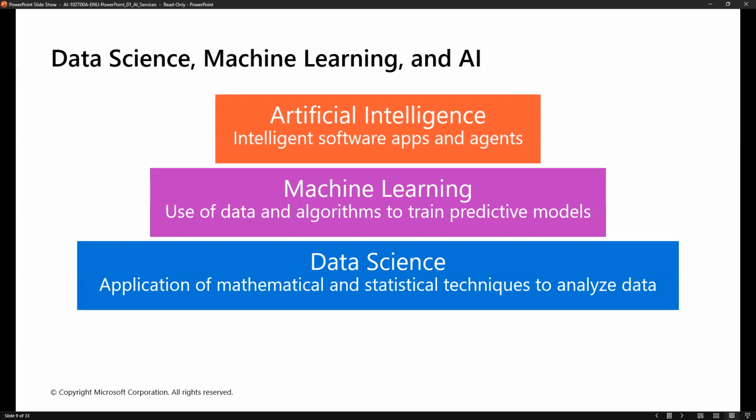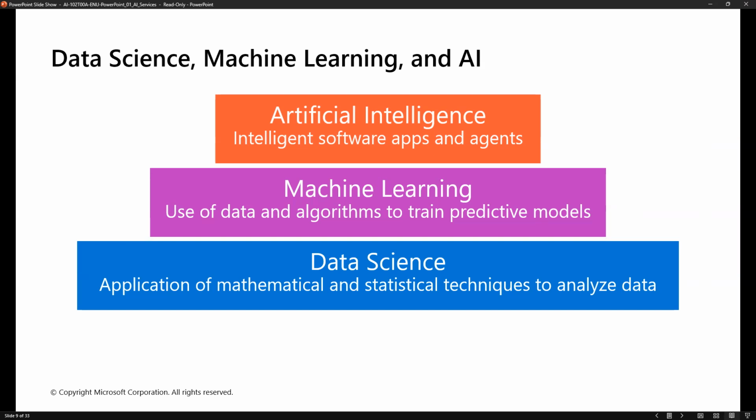Data science. As a data science person, a large amount of data is available in your organization. A lot of data is available, any kind of data. How will they analyze the data using some techniques? What type of techniques? Mathematical and statistical techniques.